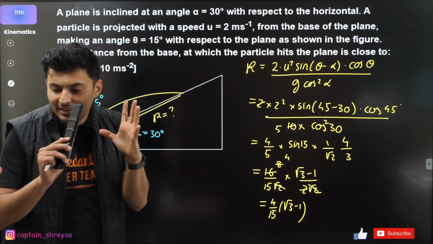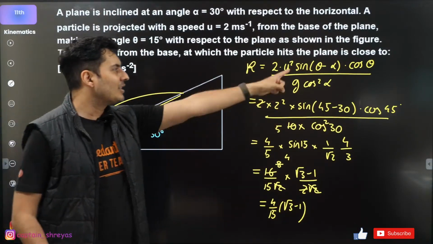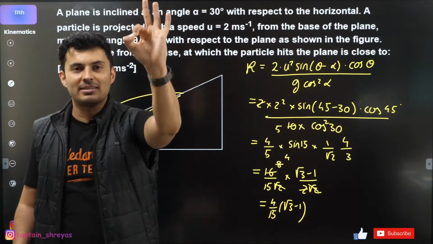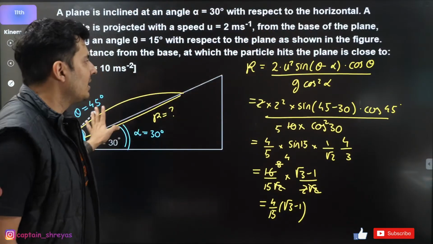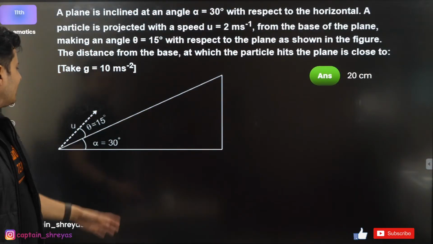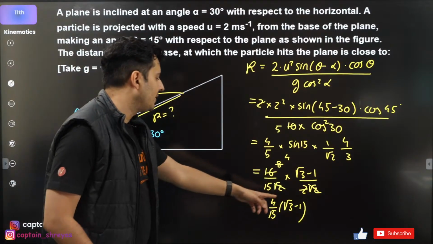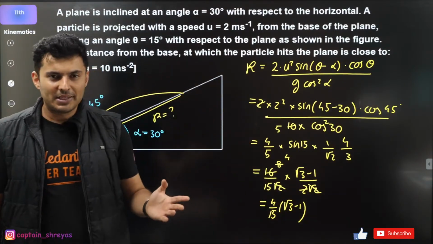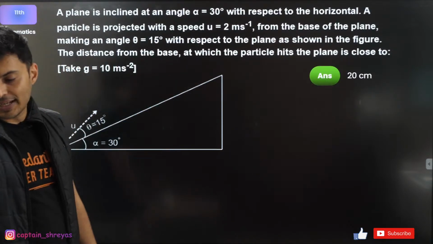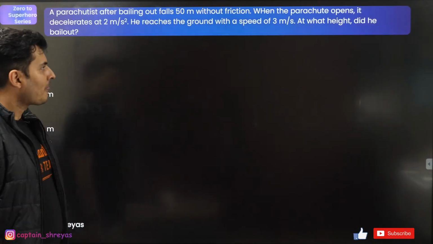It's only the sign, correct? Instead of this minus, it's just going to become plus. That's all. Rest everything is the same. So it comes out to 20 centimeters approximately when you substitute root 3 as 1.732. Substitute everything and you'll get the answer. Okay. There you go. Moving on.